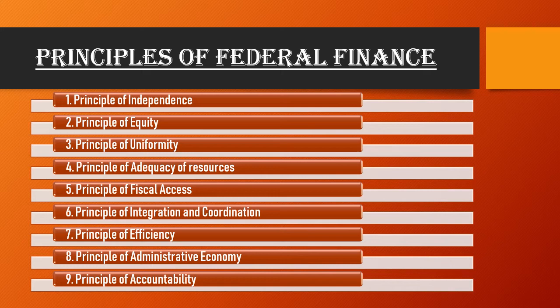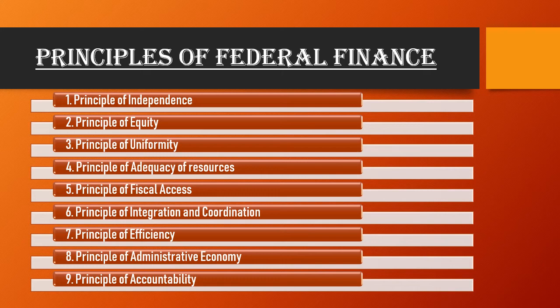The next point is the principle of adequacy of resources. The principle of adequacy means that the resources of each government, that is central and state, should be adequate to carry out its functions effectively. I mean, whatever they are receiving should be enough for them to do what they want to do. Here adequacy must be decided with reference to both current as well as future needs.